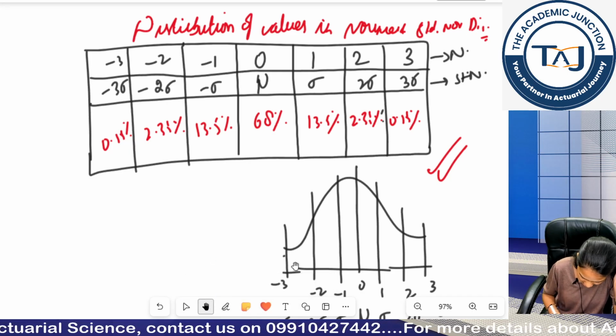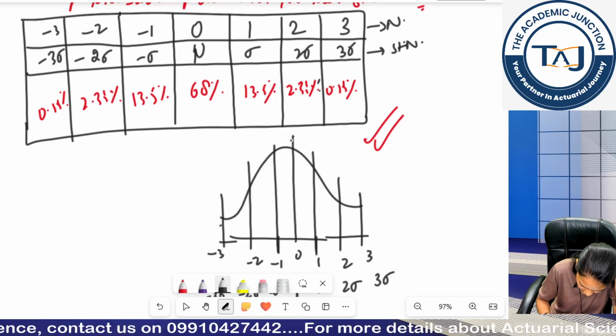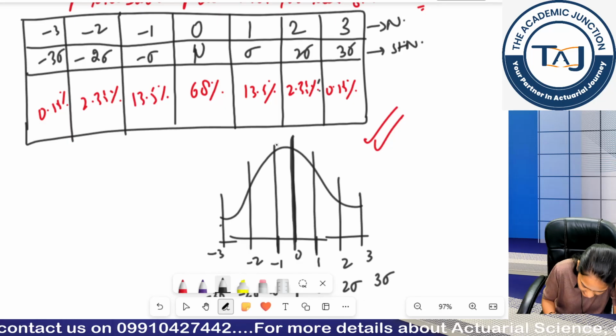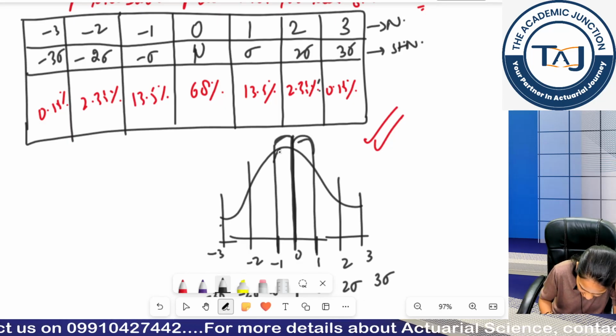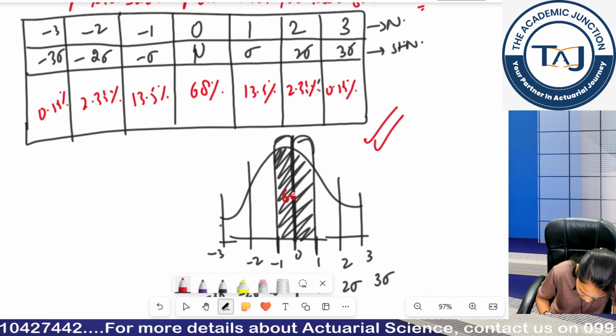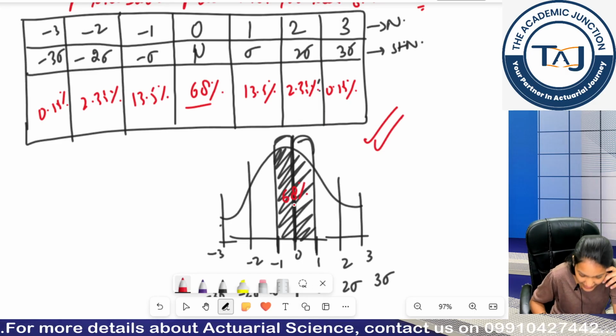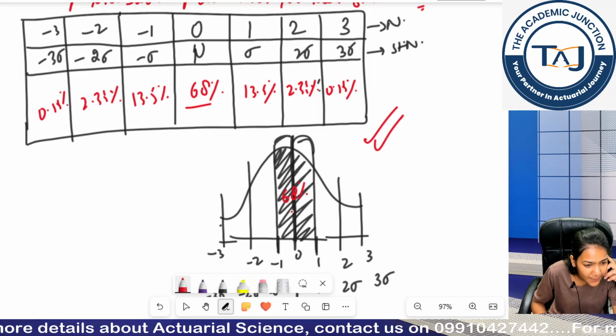Now what is the meaning of this? This means to say that if I interpret this graph from minus 1 to 1, from this to this and this to this, I have this much portion which is my 68% of the portion.